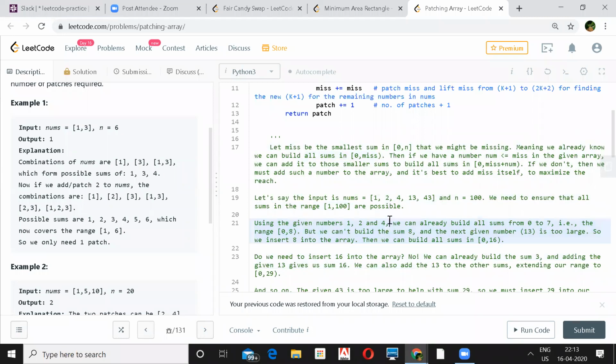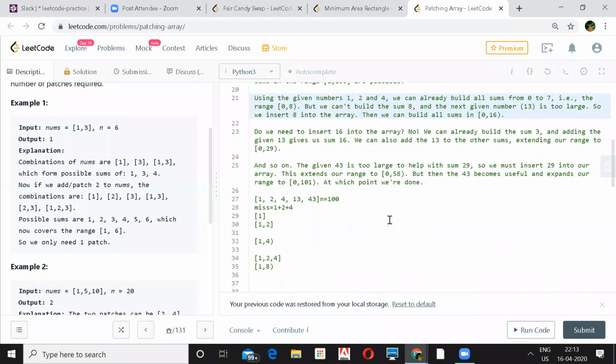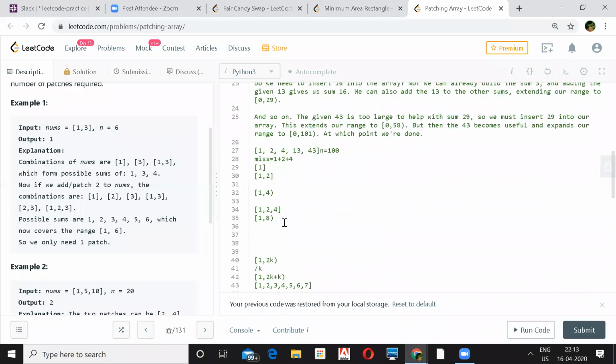Okay, makes sense. But actually, when you are implementing this algorithm, you are not calculating the whole set, because the hypothesis itself proves that you will always get it. Yeah, that's an induction theorem, I think. If you have 1 to k, and you add k to it, then you will definitely get a sum from 1 to 2k.